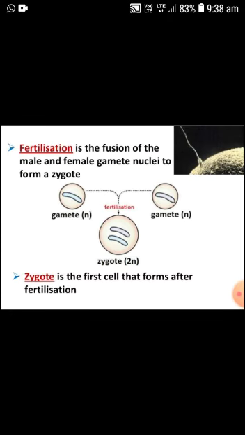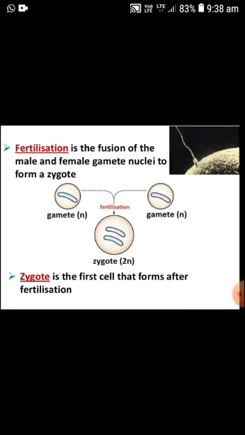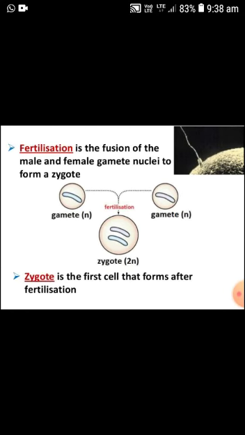Now we see some terms related to reproduction. Fertilization is the fusion of the male and female gamete nuclei to form a zygote. So the process in which the fusion of male and female gametes takes place to produce the zygote is known as fertilization. Fertilization may be of two types: internal fertilization or external fertilization.